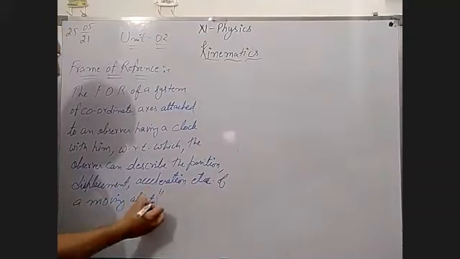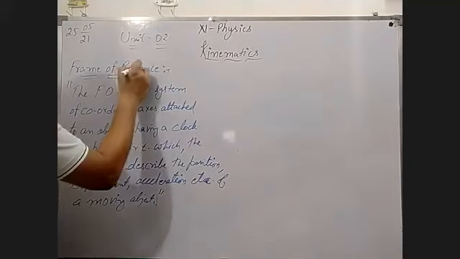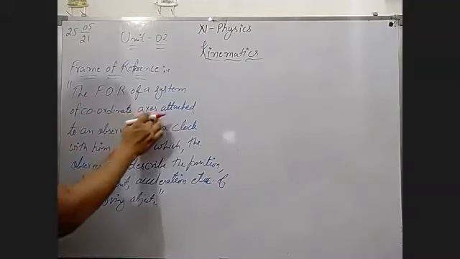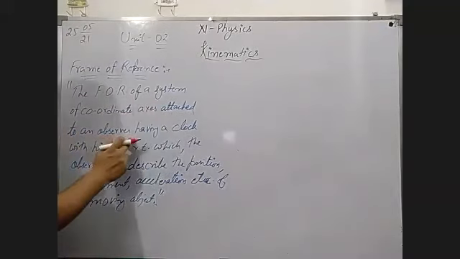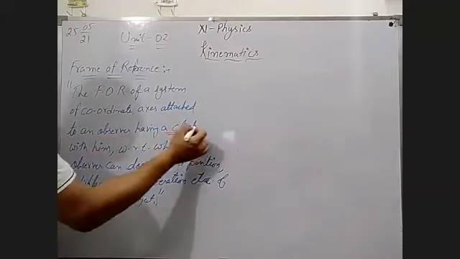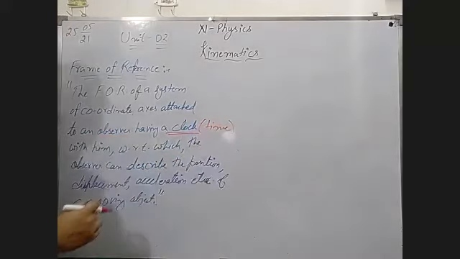What is the meaning of this line? This is the definition of frame of reference: a system of coordinate axes attached to an observer having a clock with him. What is the meaning of clock with him? For time.